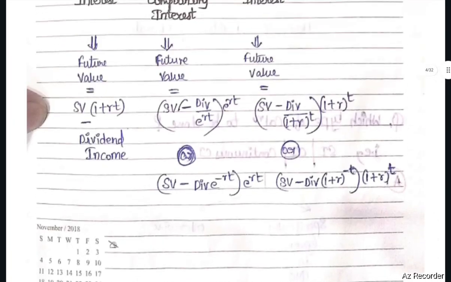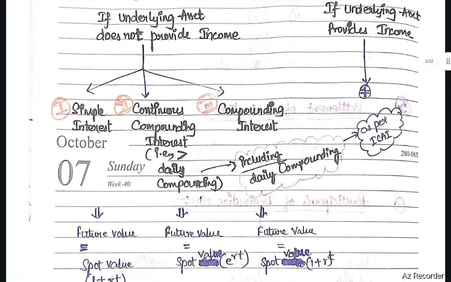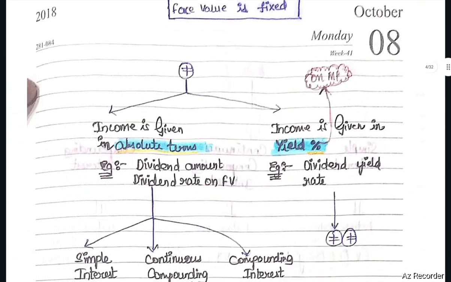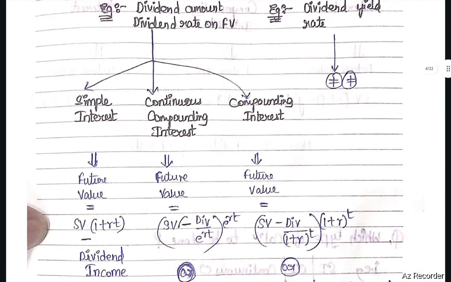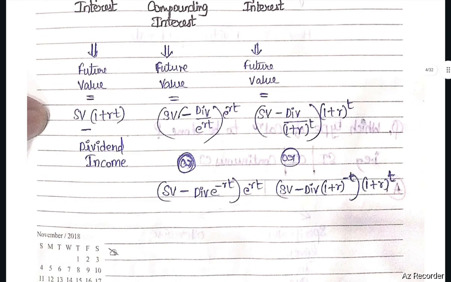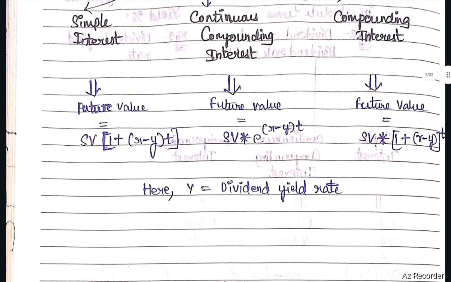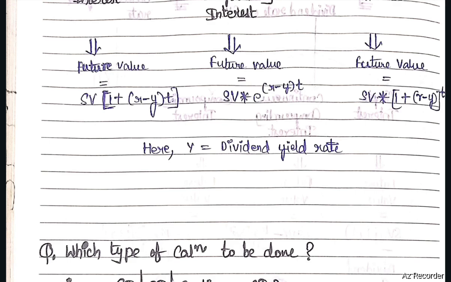Next, in case of compounding interest, if there is no income, future value equals spot value into (1 plus R) whole to the power T. In case of absolute income, future value equals spot value minus dividend divided by (1 plus R) whole to the power T, into (1 plus R) whole to the power T. In case of a percentage of income, future value equals spot value into (1 plus R minus Y) whole to the power T, where Y is the dividend yield rate.